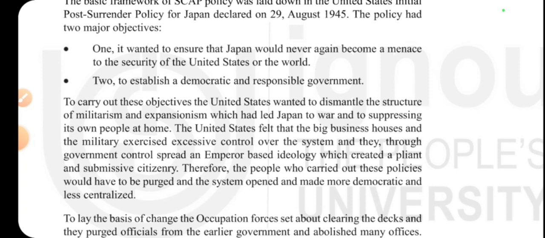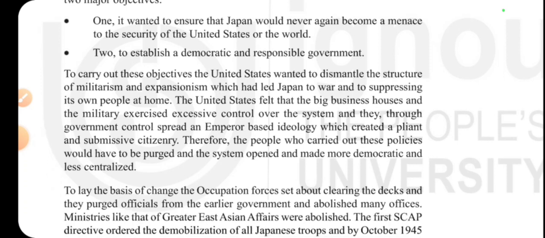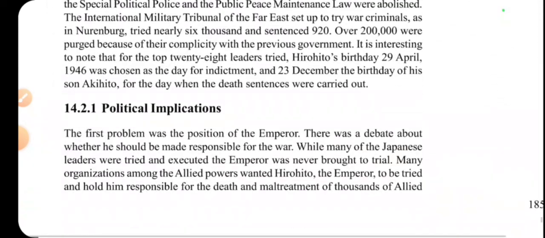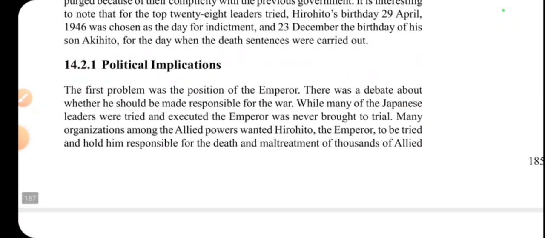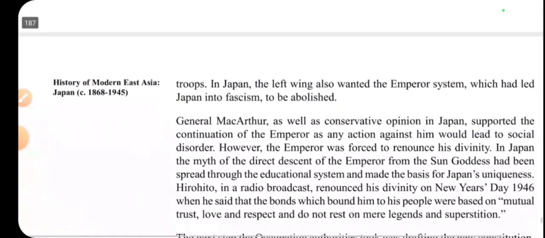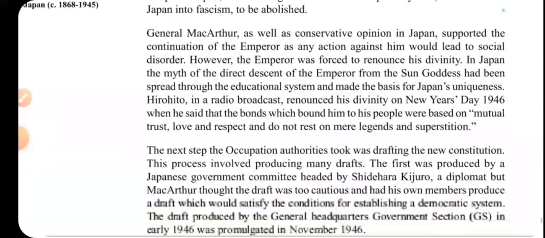Okay, so there is a question regarding this in section 2. Here you can see that there were some political implications as well. What was the political implication? They have asked that, and the economic implications, that is on page numbers 185, 186, 187.